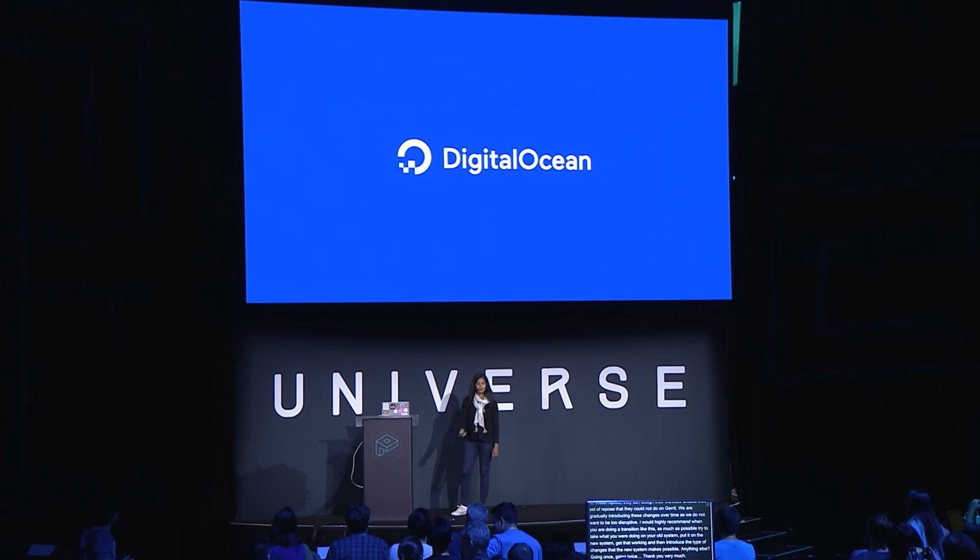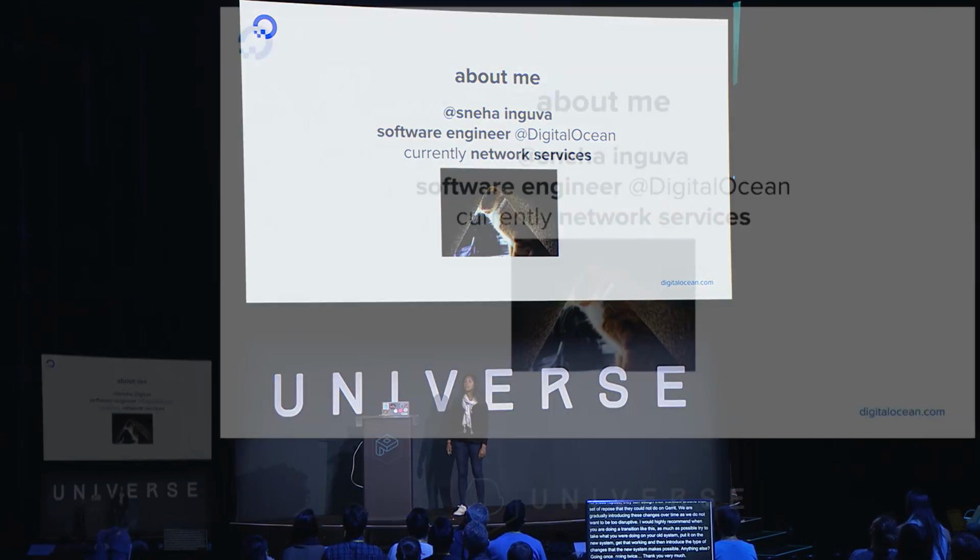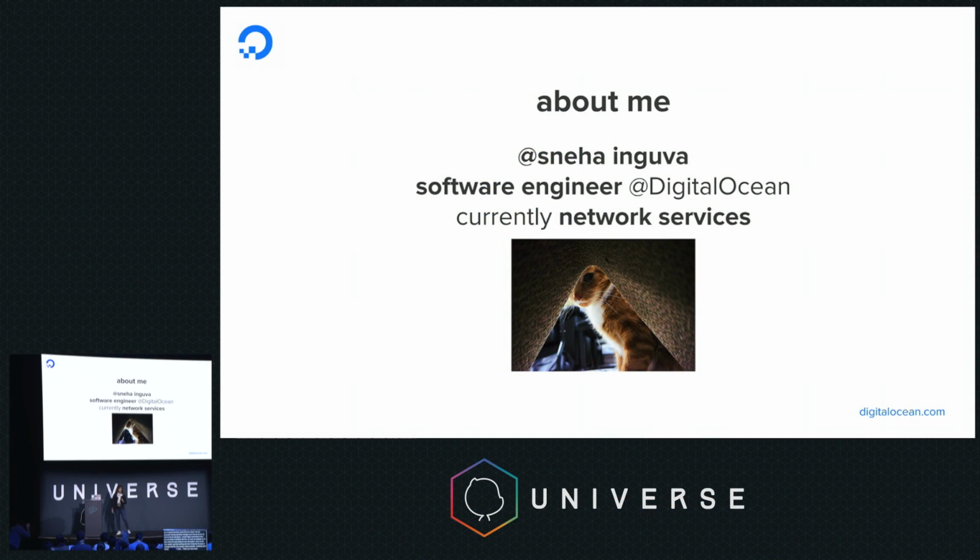Before we begin, I want to tell you a little bit about myself. My name is Sneha Inguva. I'm a software engineer at DigitalOcean, currently on the network services team, so we do a lot of work with software-defined networking. And that's a photo of my cat for absolutely no reason, but GitHub, Octocat, cat.